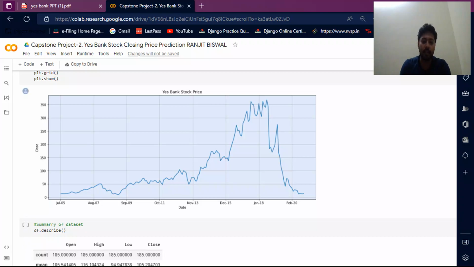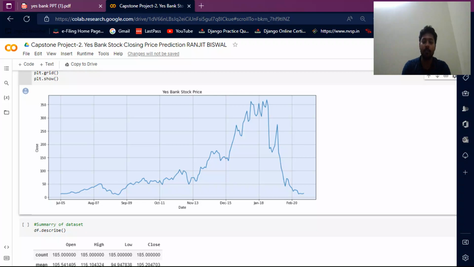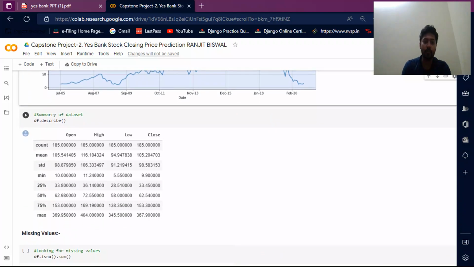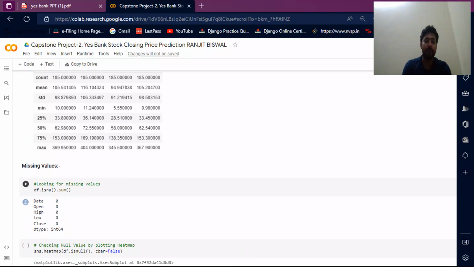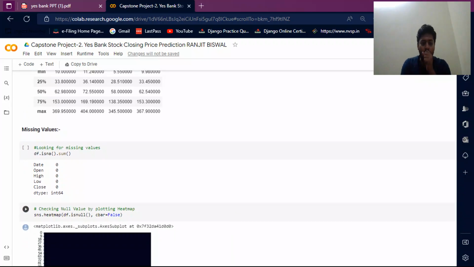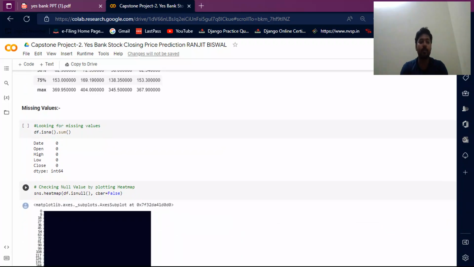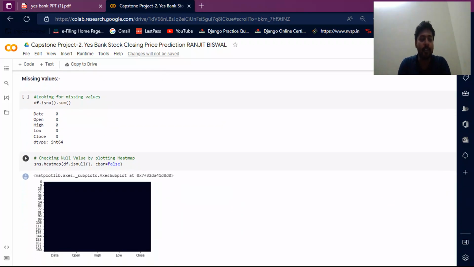The stock, from June 2005 to November 2013, was slowly growing and declining, not growing quickly. Then from November 2013, it grew to its highest by February 2020. Then I describe this data and see this result. Then I count missing values. There are no missing values; I didn't find any kind of missing value.